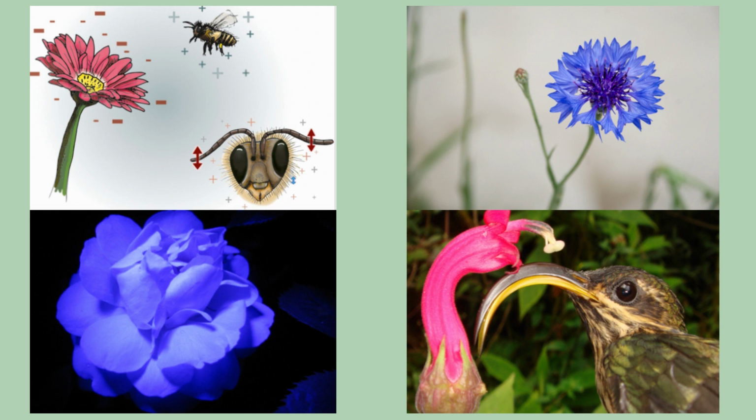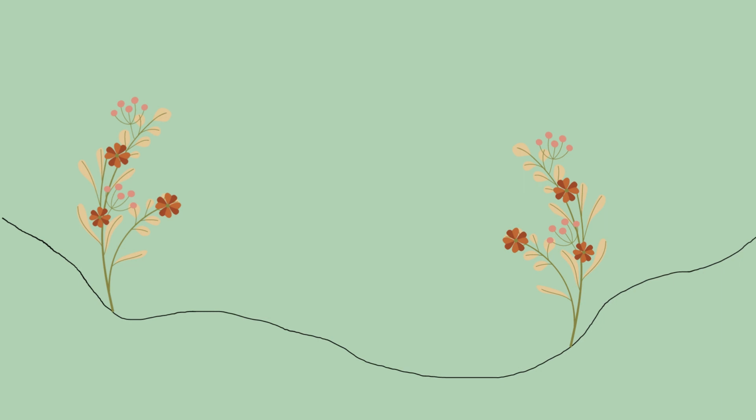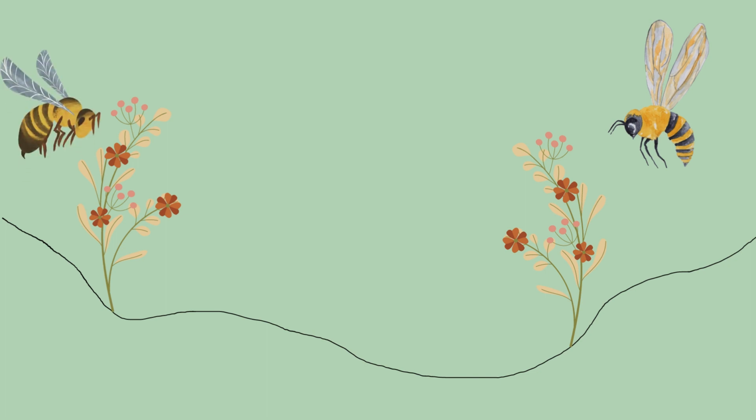According to studies by Hembry et al. and Lomascolo et al., conducted in 2016 and 2019 respectively, coevolution has been linked to increased speciation. Let's say you have a single plant species that's spread across a wide geographic location, like a valley. One bee species begins to pollinate a plant on the east side of the valley, and a different bee species begins to pollinate a plant on the west side of the valley.